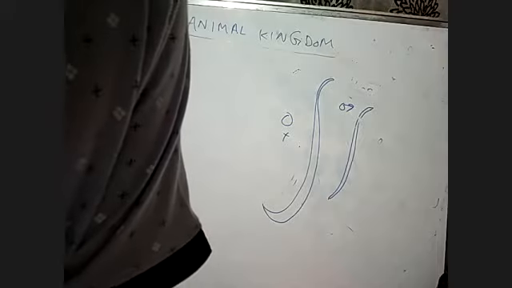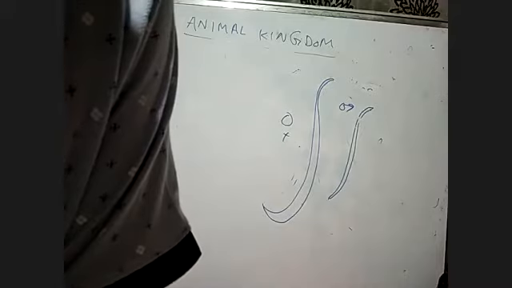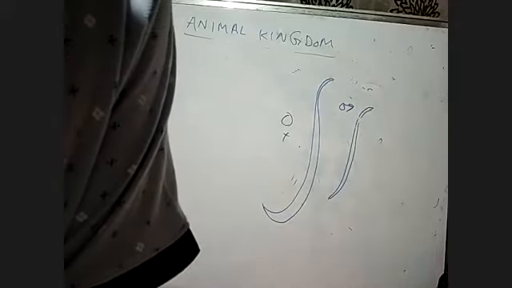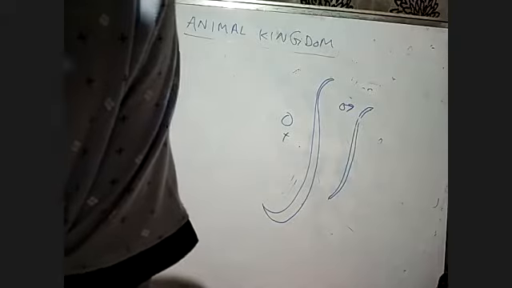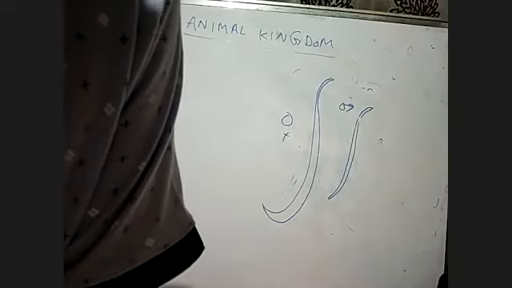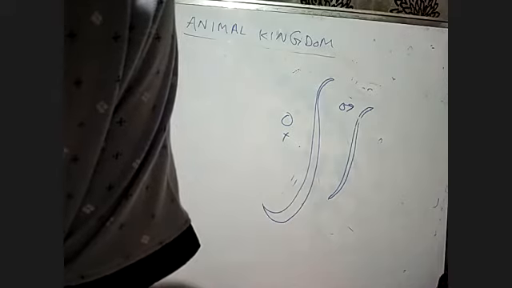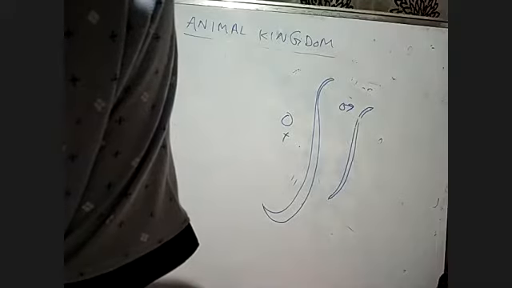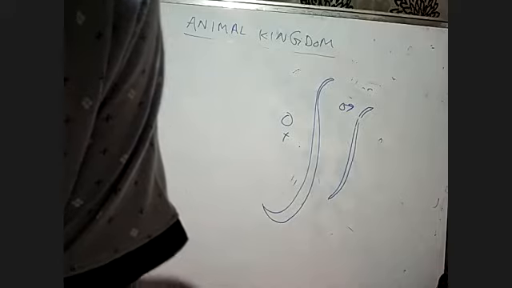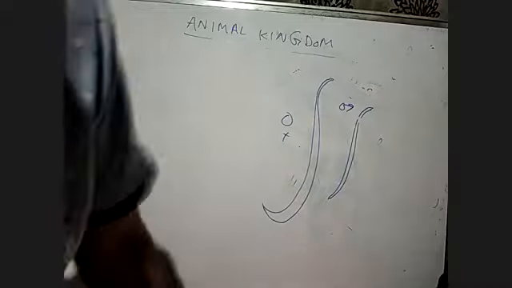Next, we go to the phylum Annelida. Annelida is a vast group of animals. The best examples are the earthworm and the leech, and also Nereis, which you can find in your houses, moving here and there. The scientific name of earthworm is Pheretima posthuma. This has been asked in your laboratory practical test.